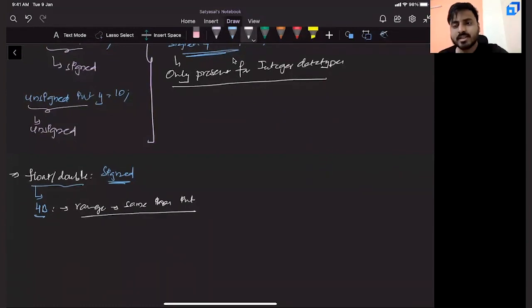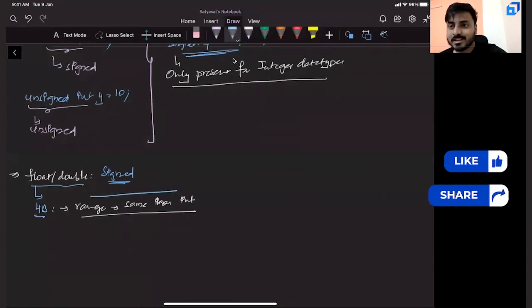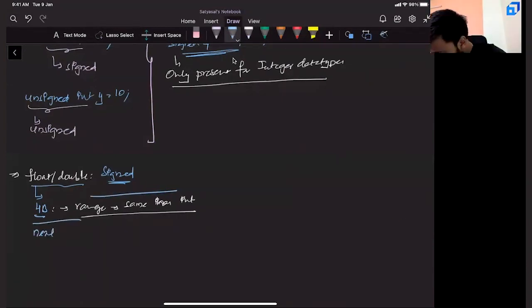If both float and int have the same ranges, then why are we using floats? Are they having the same ranges? This we will see in the next session.